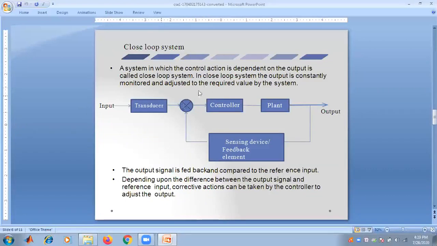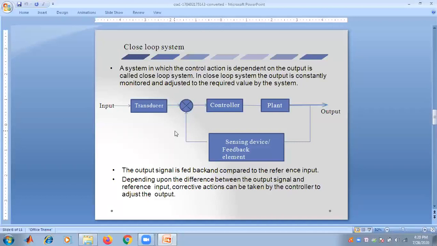In a closed loop system, the output is constantly monitored and adjusted to the required value of the system. The output is continuously monitored with the help of the feedback element or sensing device in order to obtain the desired output.